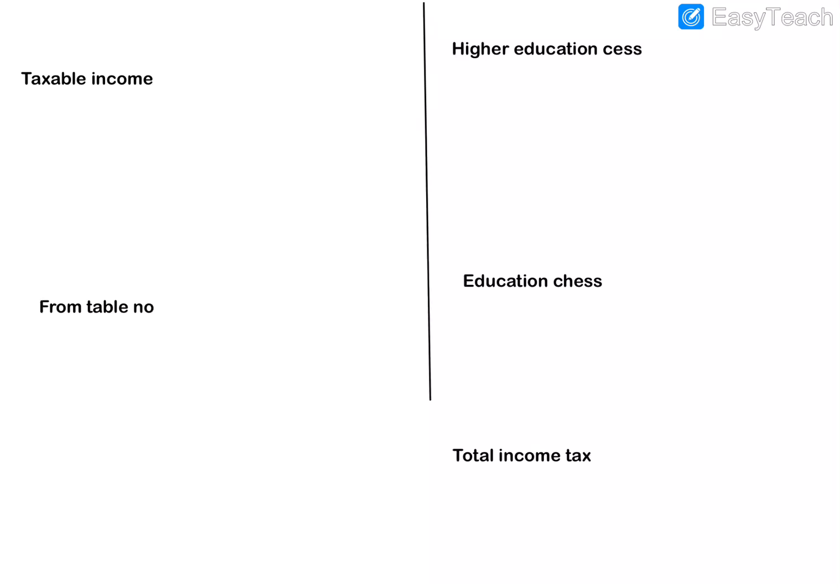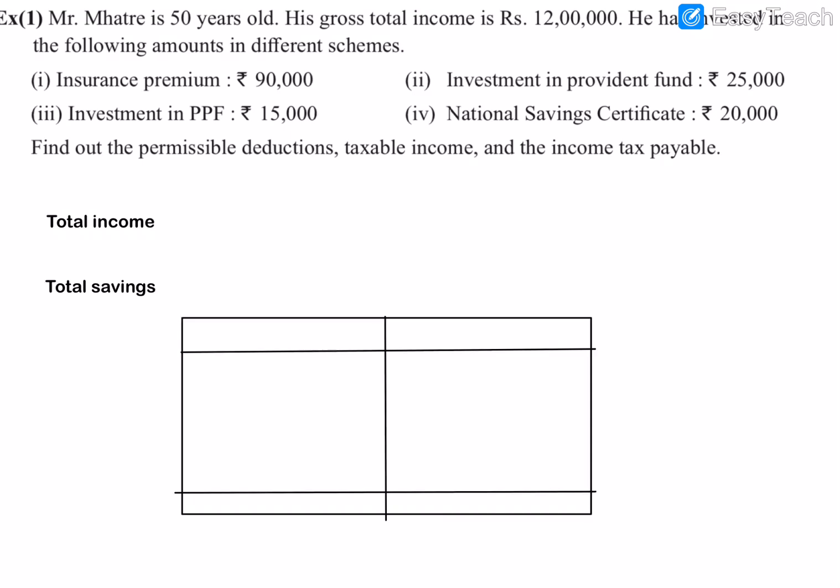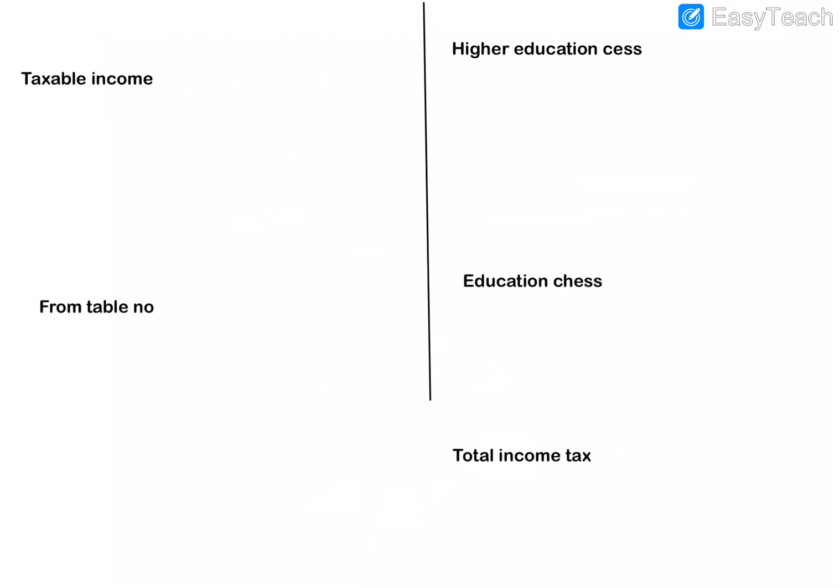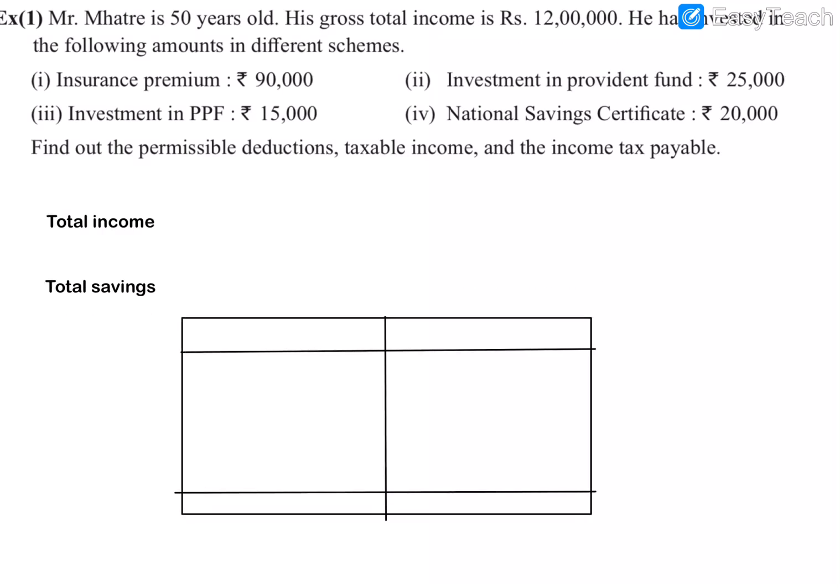So you have to follow this format: total income, total savings, taxable income, the table according to age, the educational cess, then add all the taxes to get the total income tax. Now we can look at the problem.